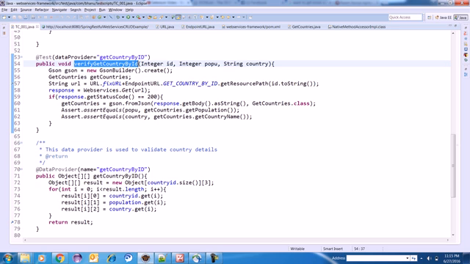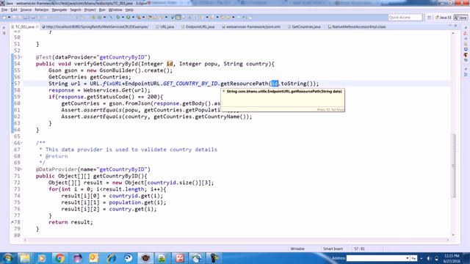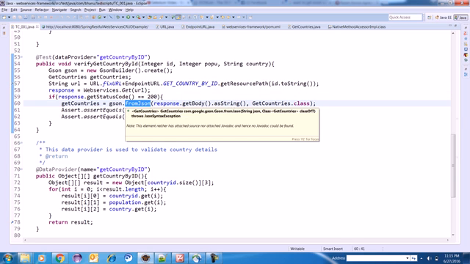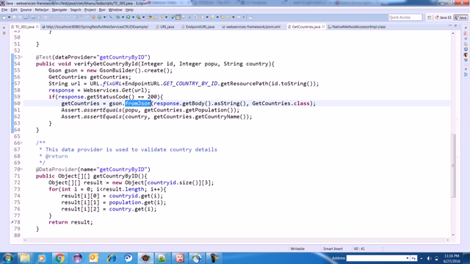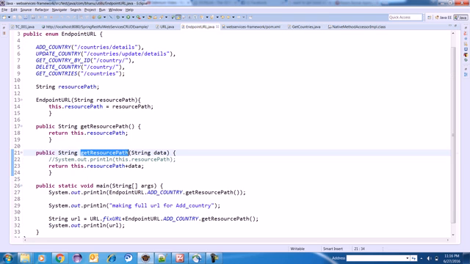Now what I am doing is making a get call. I am making a get country by id get call with the id. So this web service will hit the server. It will get information for the particular id, and when the status is 200, I am initializing the Pojo class. So what is the Pojo class? It is the class we created for get country. It is nothing but getters and setters, right? So I am initializing it.